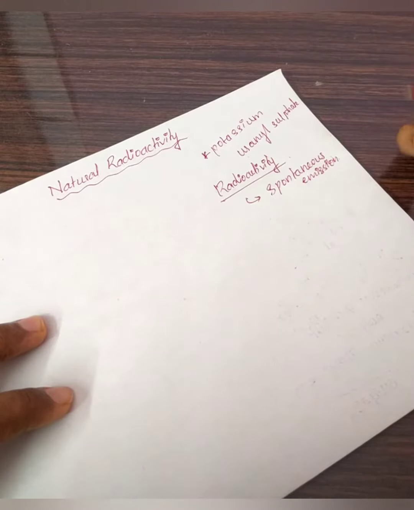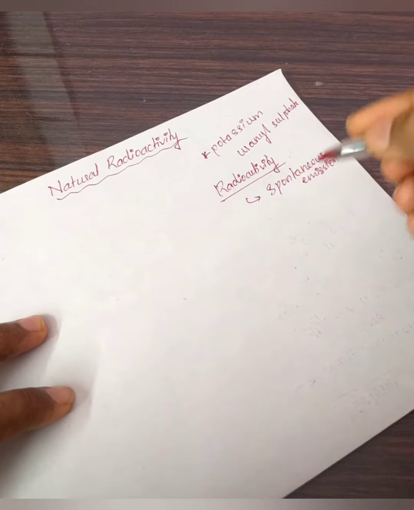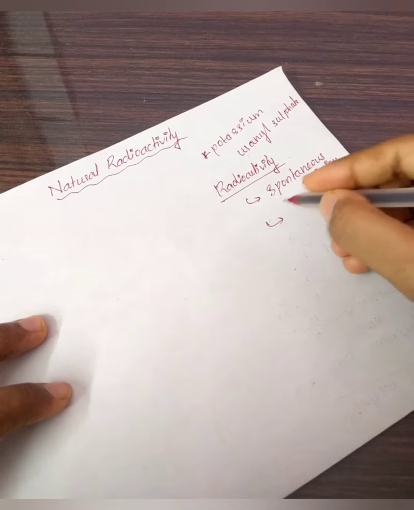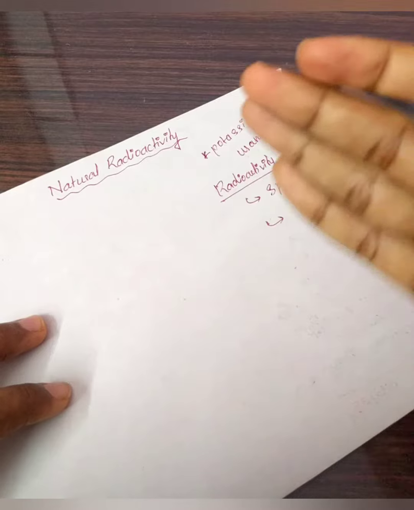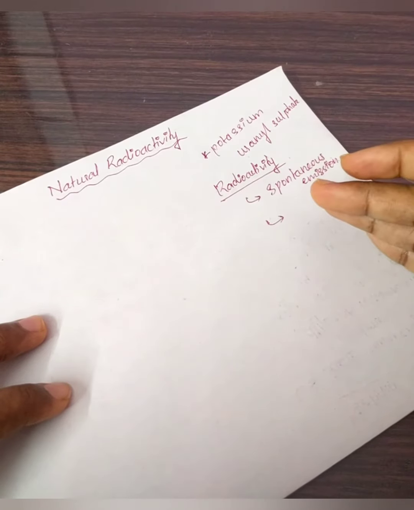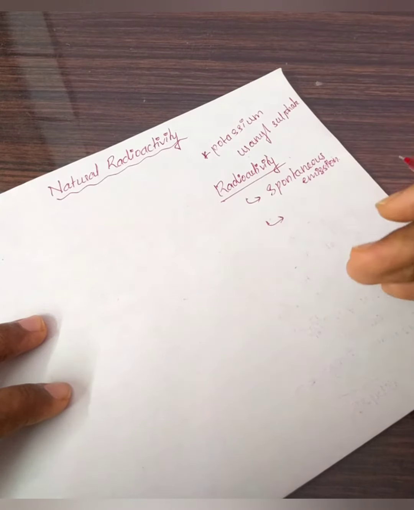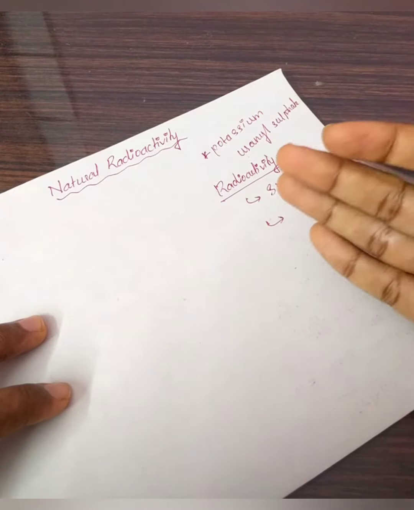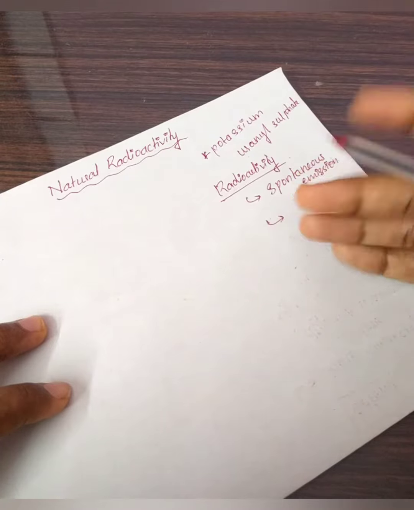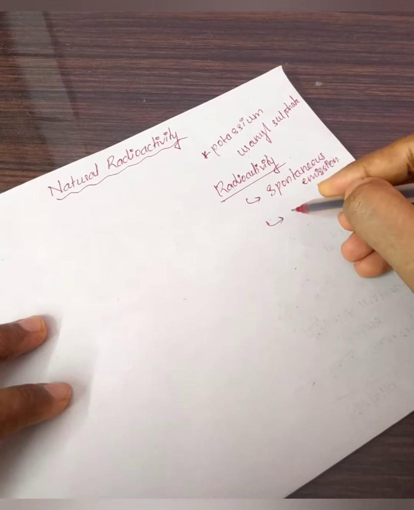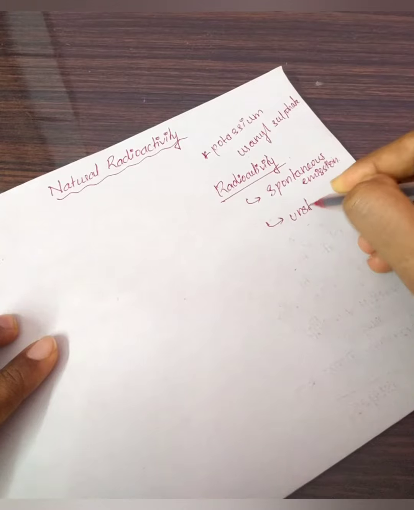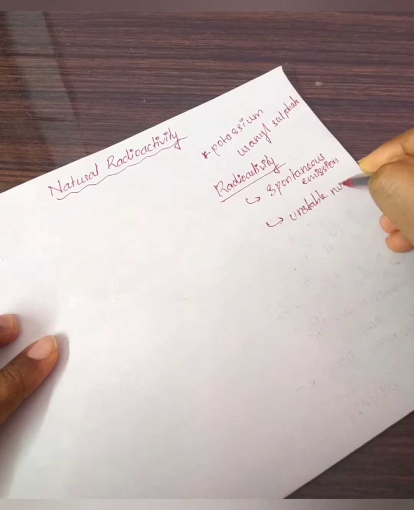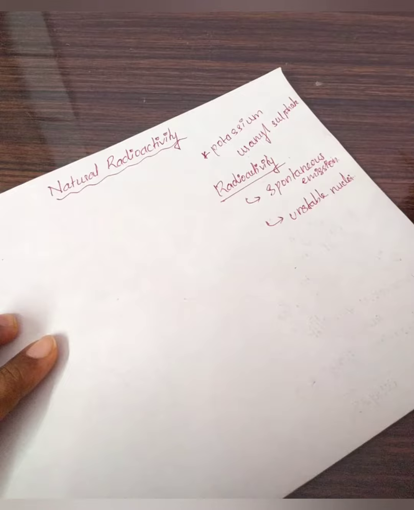It's a nuclear property involving the spontaneous decay of an unstable nucleus. So we can say it's a property of an unstable nucleus. Basically, an unstable nucleus will emit some radiations or some kind of rays to make the unstable nucleus a stable nucleus. So this is a property of an unstable nucleus.